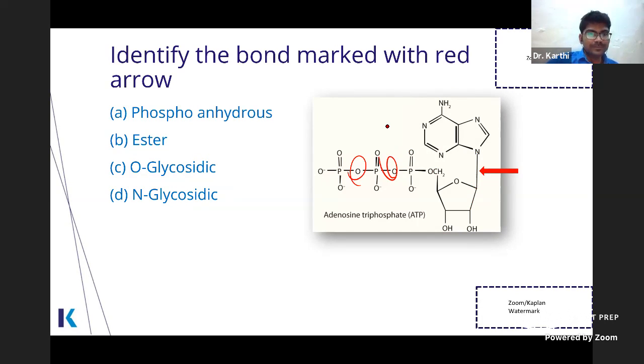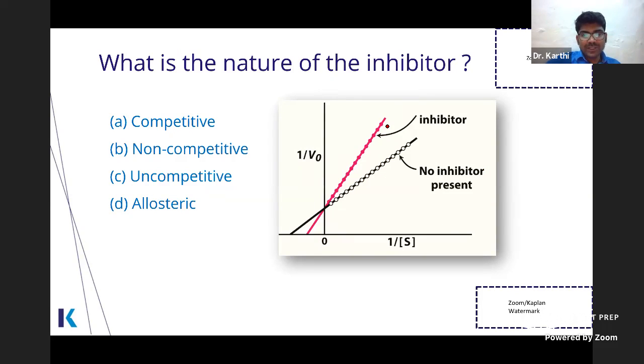Which is the nature of this inhibitor? Look at this and tell me. What is happening? Vmax is same, but Km is altered. When this is minus 1 by Km, that means Km is increased. So this is competitive. When it is in the V shape, remember like this. This is just a shortcut I'm telling.